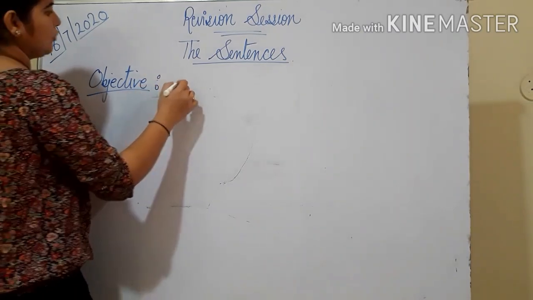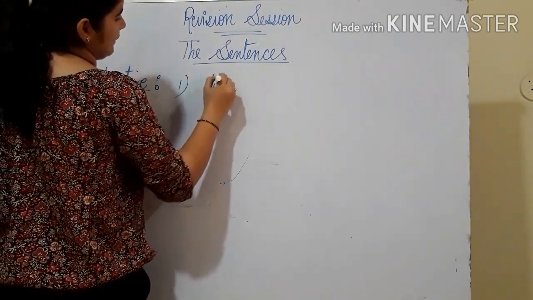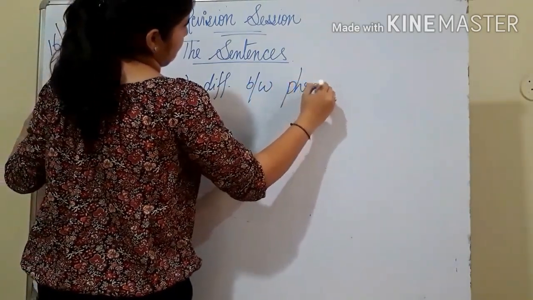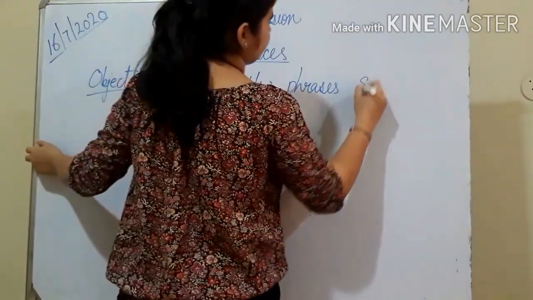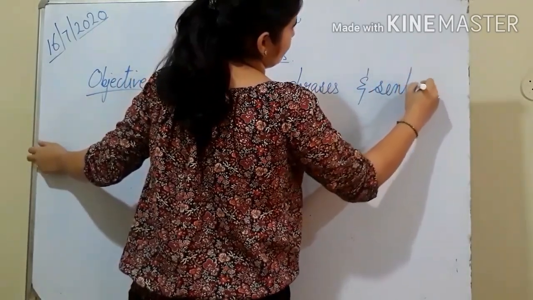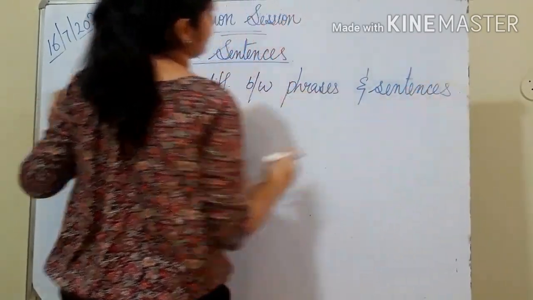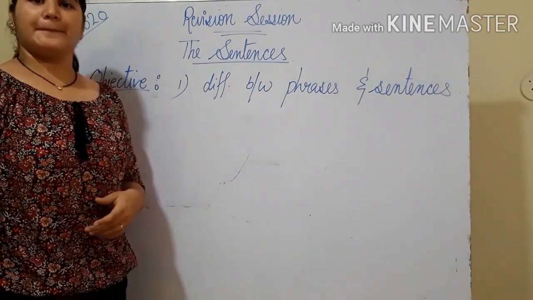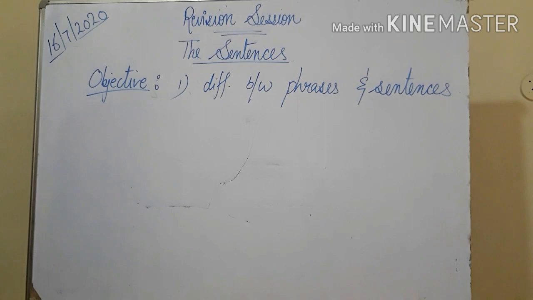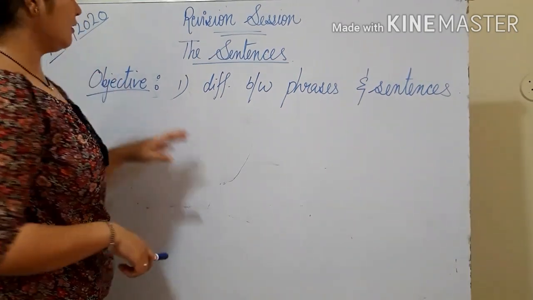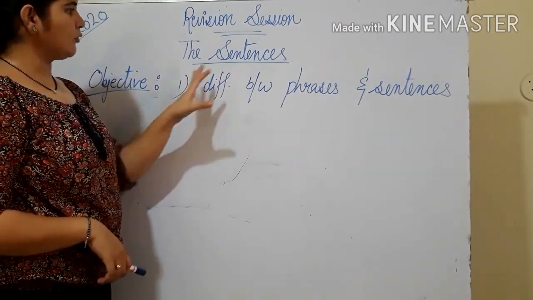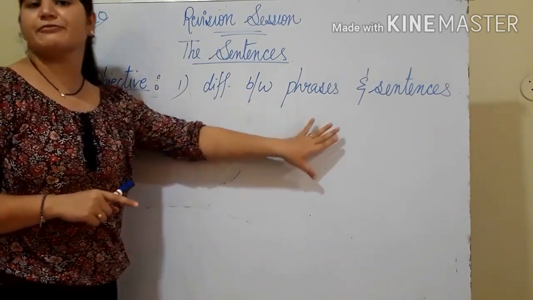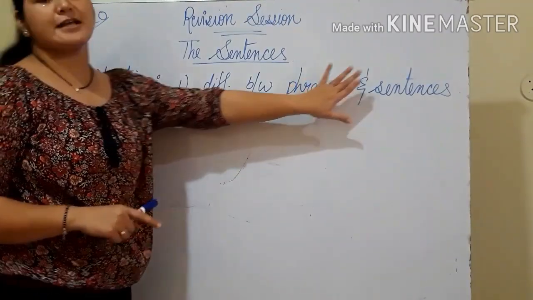You must know the difference between phrases and sentences. इस chapter को पढ़ने के बाद, revision के बाद, so after going through this chapter, the sentences, you must be knowing first of all the difference between phrases and sentences. What is a phrase and what is a sentence?